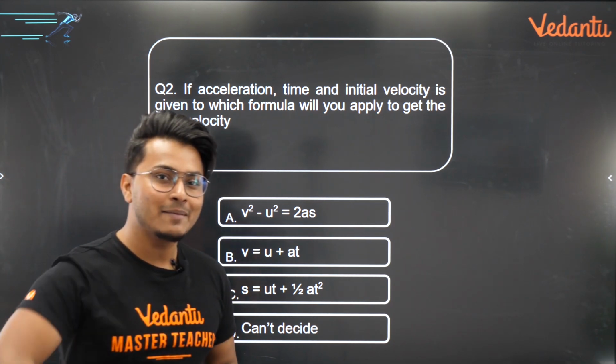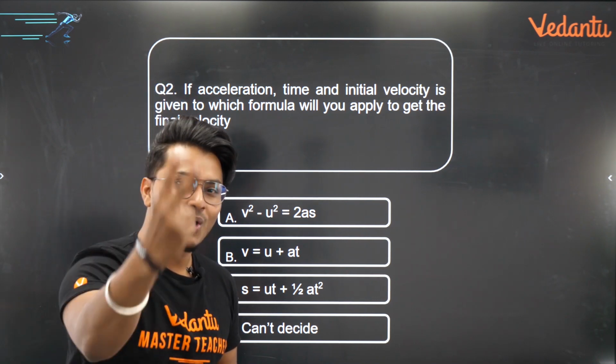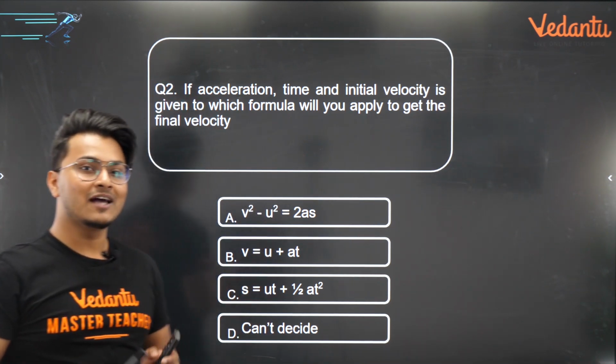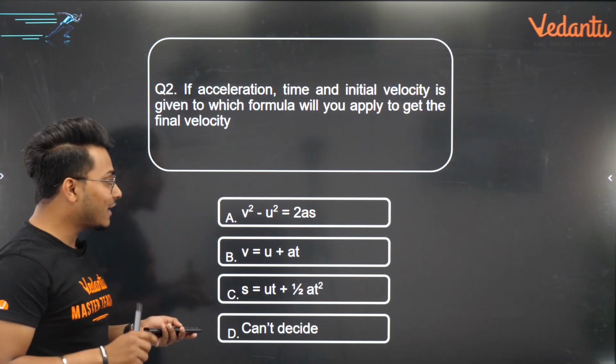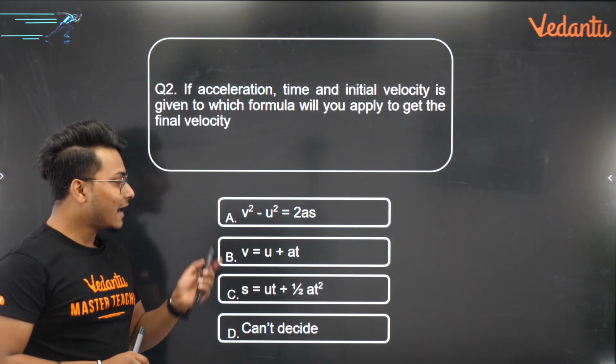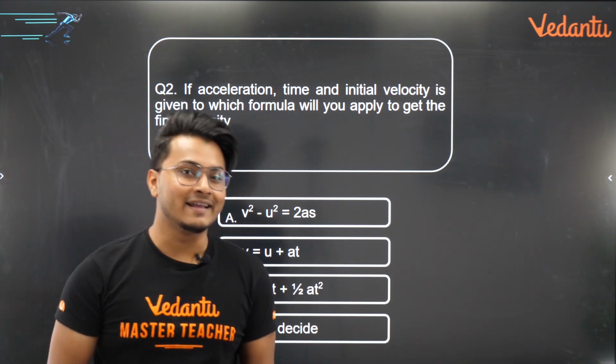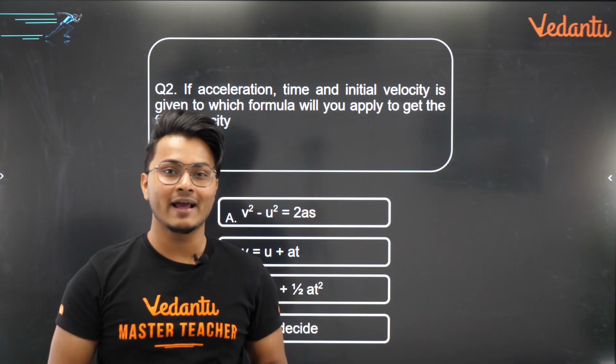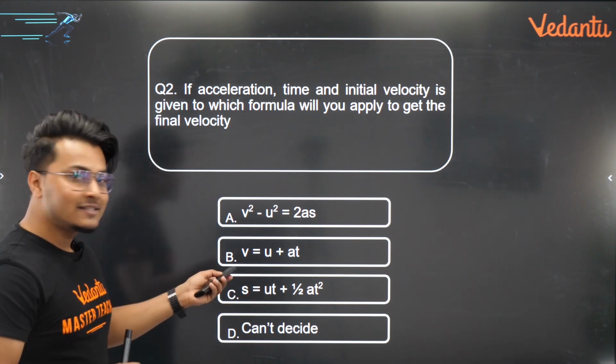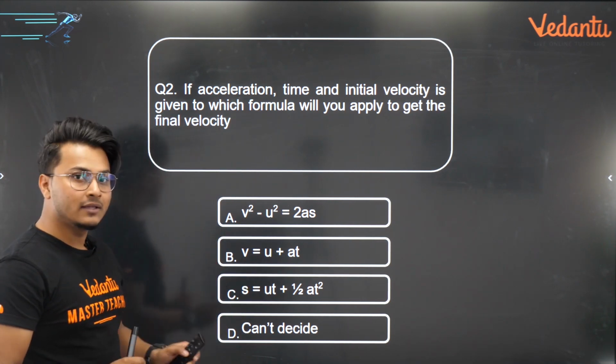My dear students, your time ends in 3, 2 and 1. Your time is up. Let us check out what is happening here. The correct answer obviously is option B. That is your first equation of motion. V is equal to U plus AT. And many of you were able to give me that answer. Super proud. Now, why is it V is equal to U plus AT? Why not anything else? It's very simple.